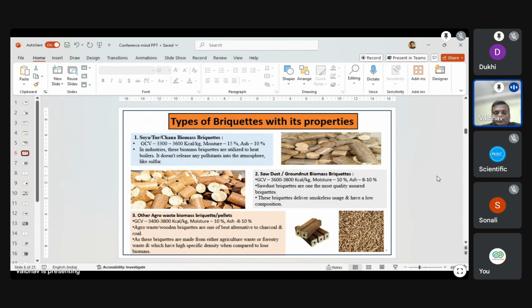Some other agro residue products are also in the composition, and I have gone through that fuel. It has multiple GCVs between 3400 and 3800. It includes wood chips, wood briquettes and some cotton briquettes also. So these agro residue briquettes are one of the best alternatives to coal.